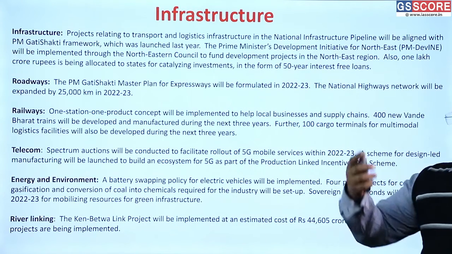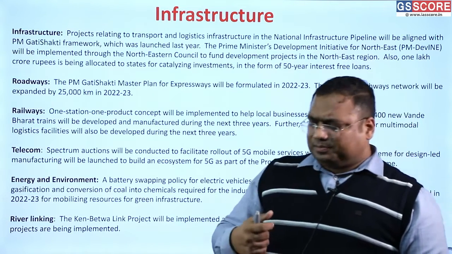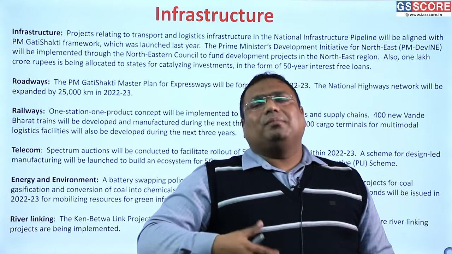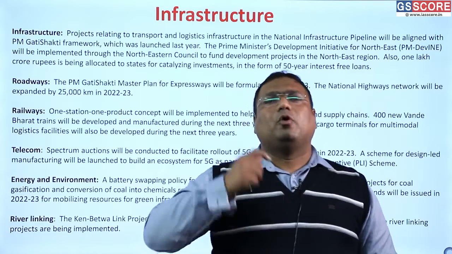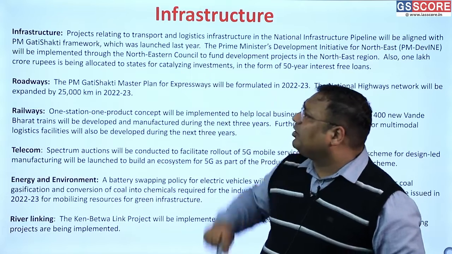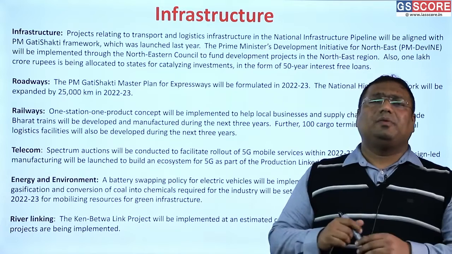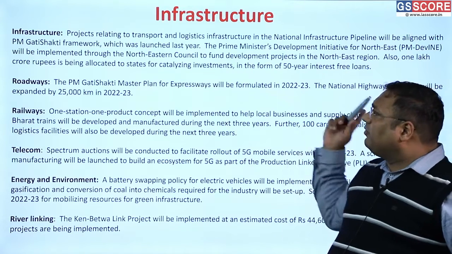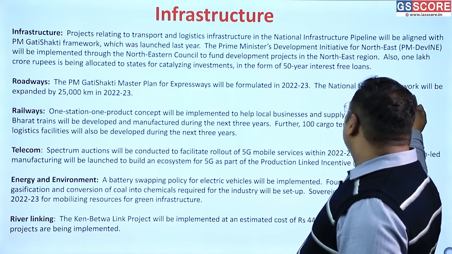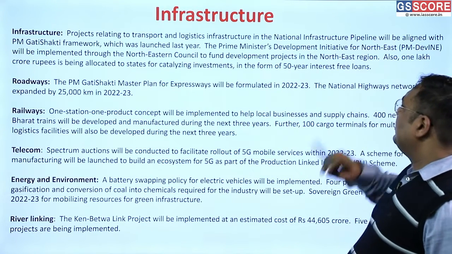Yes, the cohesion between different ministries and the departments is better than what it used to be earlier. But there is still some gap, some lack of coordination. So in order to improve that, we have initiated the PM Gati Shakti framework, where we are integrating the decision making and data collation on different transport aspects. And particularly in the budget, we have provisioned for 25,000 kilometers of additional national highways.